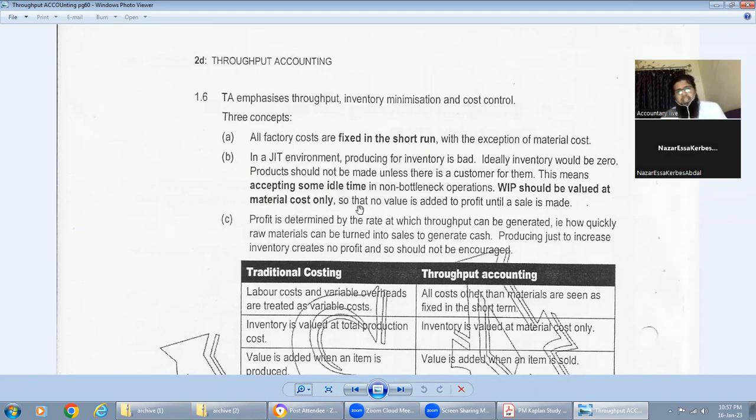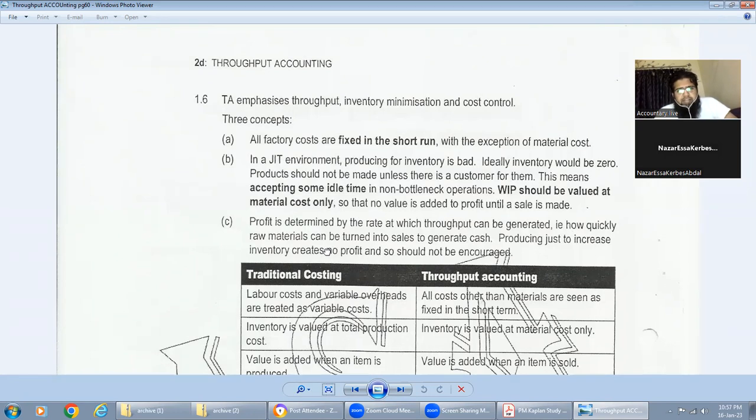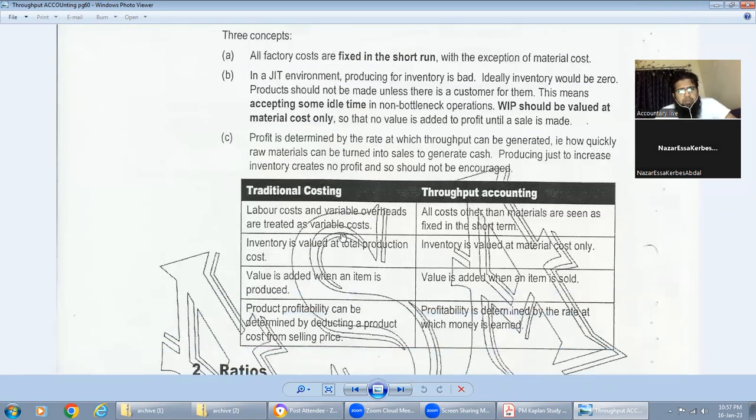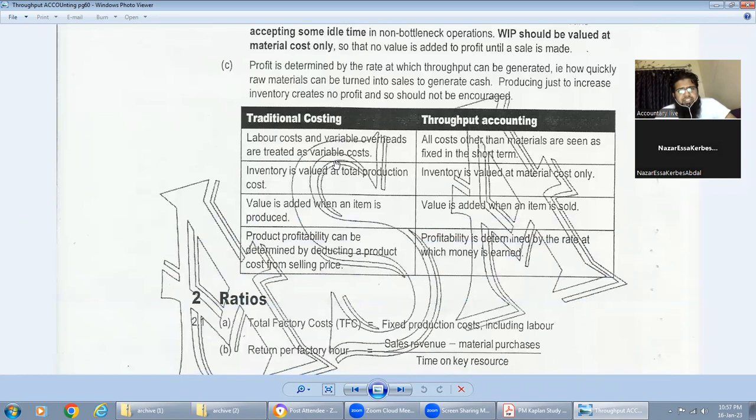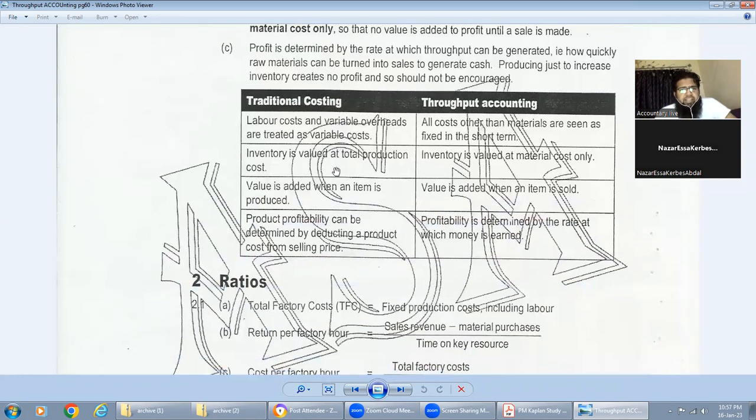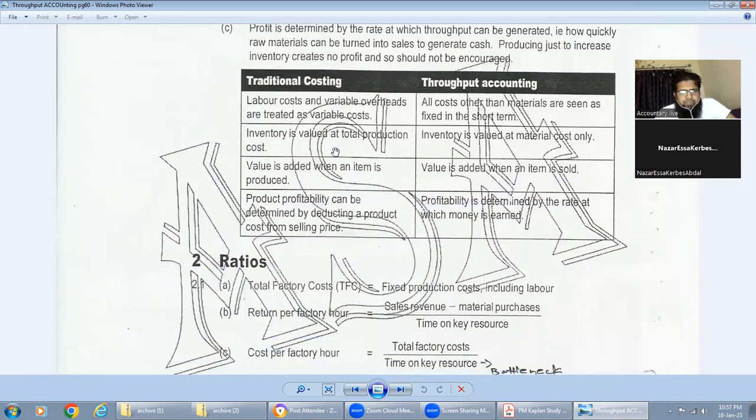It's non-bottleneck operations. Work in process should be valued at material cost only, so that no value is added to the profit until the sale is made. It means that we are not holding any inventory. We are just producing it and moving it further. These are the assumptions. Profit is determined by the rate at which throughput can be generated, that is, how quickly raw materials can be turned into sales to generate cash. Producing just to increase inventory creates no profit and should not be encouraged.